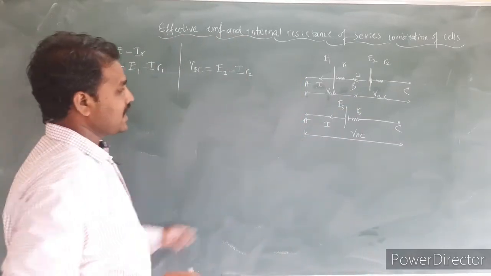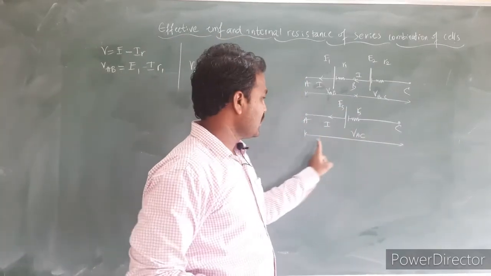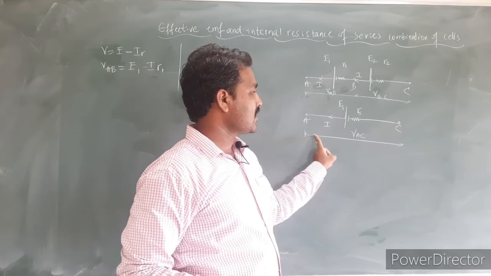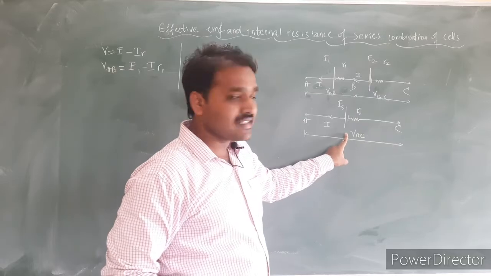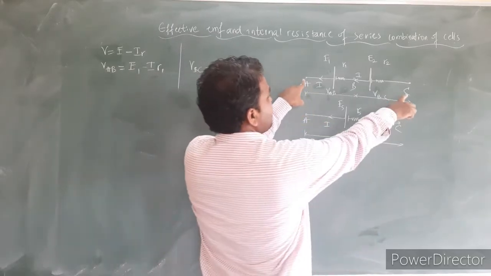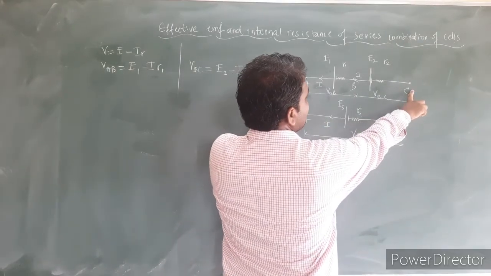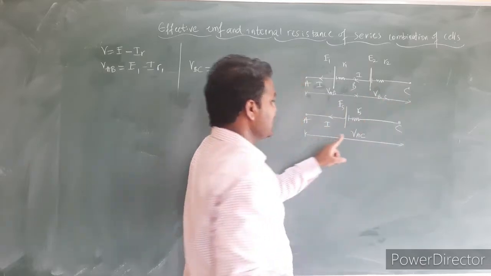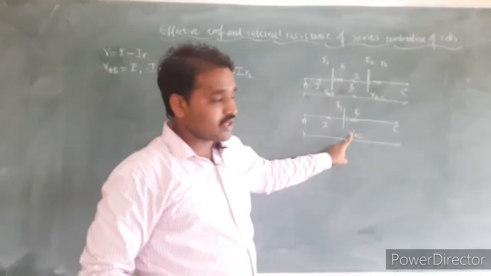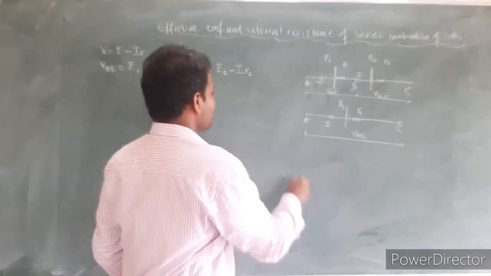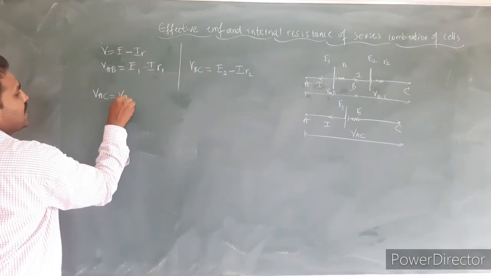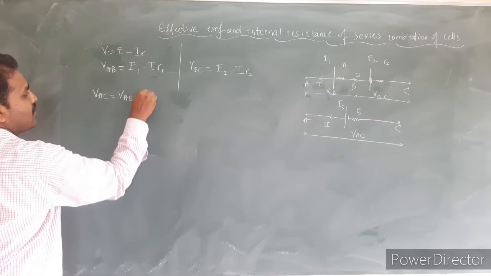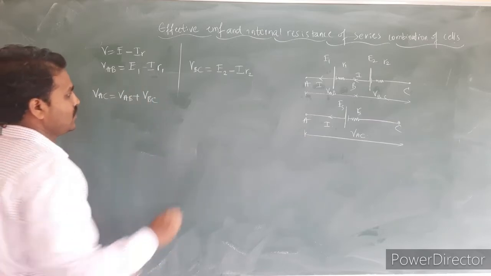When I write the equivalent circuit, the effective terminal potential of the combination of these two cells, let us write it as VAC. It is the terminal potential available between the terminals A and C. That is the effective terminal potential, so VAC is equal to VAB plus VBC.